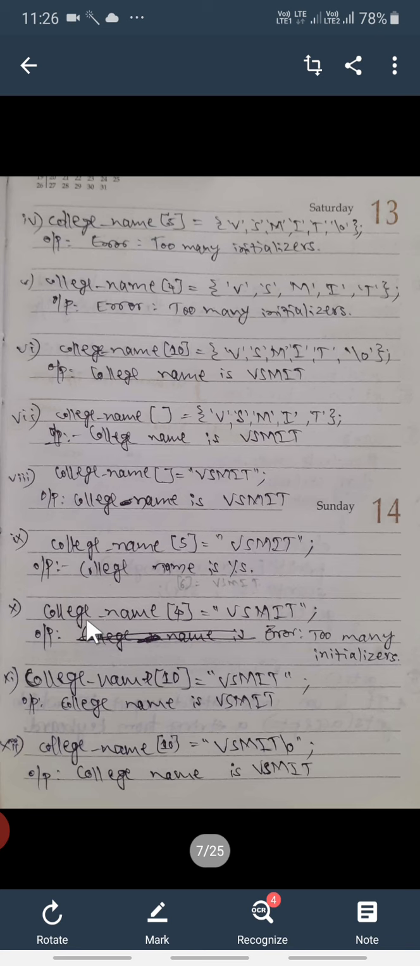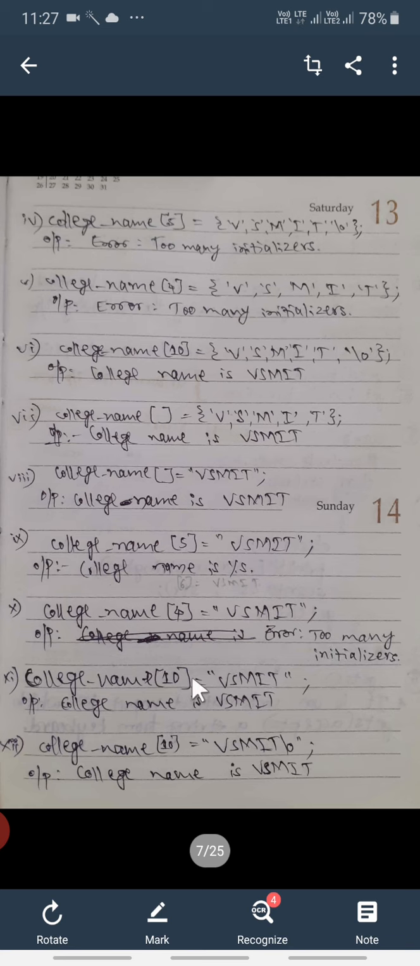Next example is college name 4, vsmit contains 5 characters, but you are putting the size of this string as only 4, so again it gives us one error message, that is too many initializers. Actually 6 characters are here, but here only size 4 is there, so it will display one error message, too many initializers.